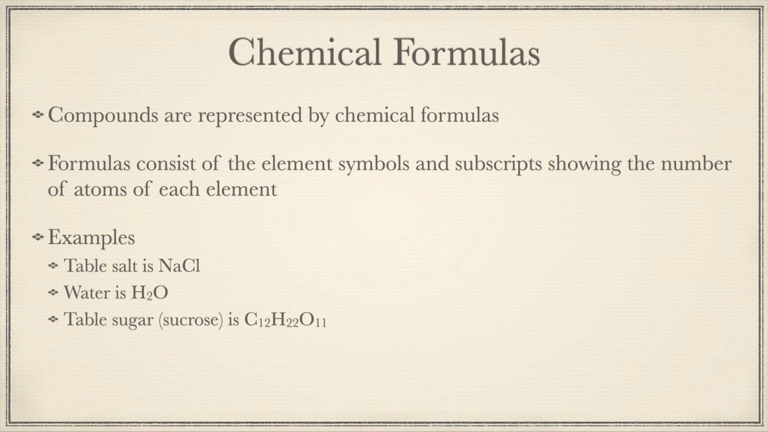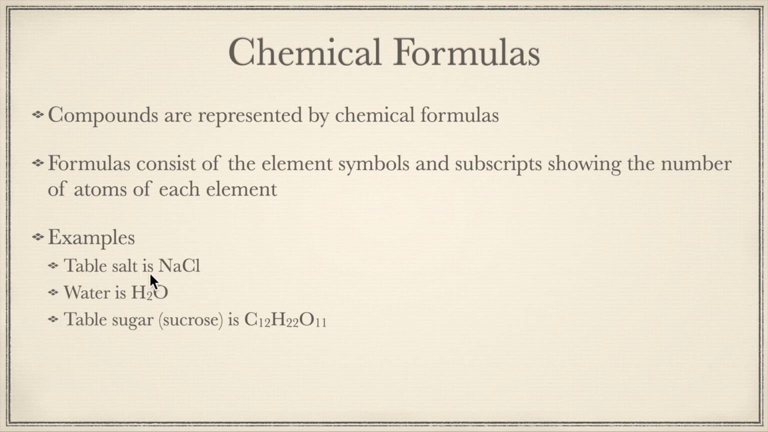So chemical formulas. Compounds are represented by chemical formulas. That's another way you know it's a compound. If you can write a chemical formula for it, it is a compound. Formulas consist of the element symbols and then subscripts showing the number of atoms of each element, with 1 being represented by no subscript. Just having the element written there stands for 1, not 0. Because if it was 0, we'd have to list every element for every compound and assume everything was 0 unless we put 1s. So the element being there indicates 1.